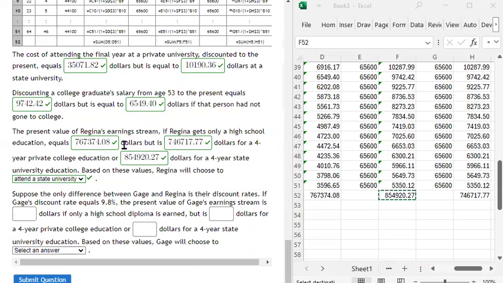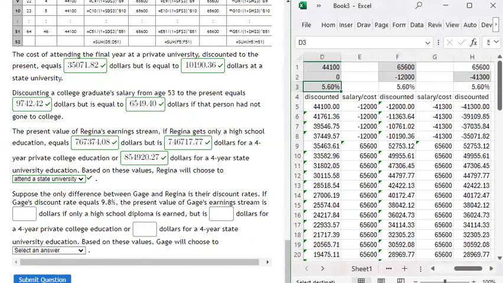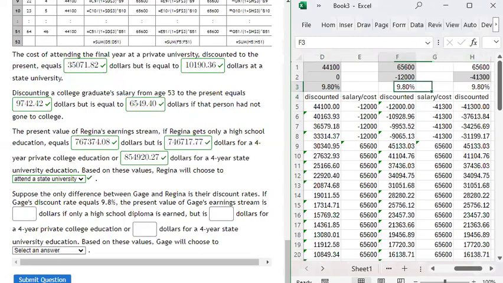Suppose the only difference between Gage and Regina is their discount rates. If Gage's discount rate is 9.8%, the present value of Gage's earning stream is what? So all we're going to do up here is change this input here to 9.8, and that'll change those discount rates.